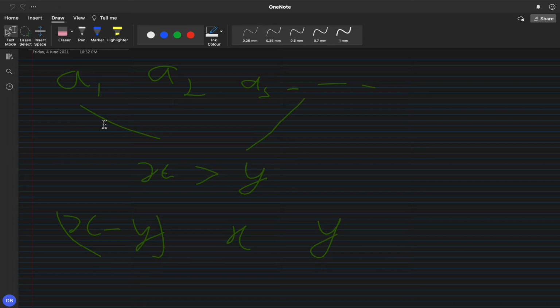We don't know whether x minus y is greater than x or y, so we must have some relation between them.